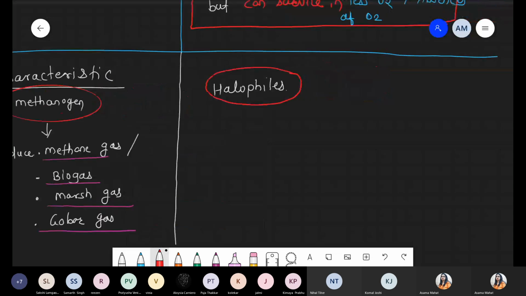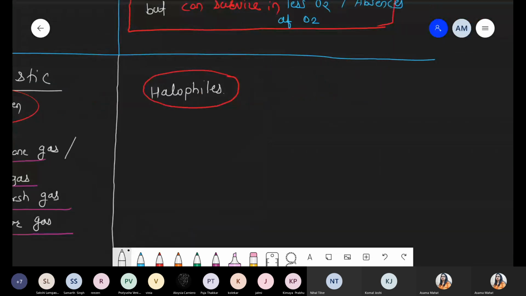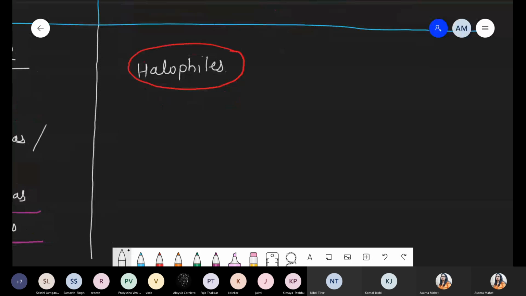So we are talking about the explanation for halophiles. In this point, for example, we are taking one bacteria. For example, these are the halophile bacteria. This is the bacteria. It has the plasma membrane. So this white color is nothing but the plasma membrane. Definitely this bacteria has the cell wall, so we are not taking too much detail about the structure.